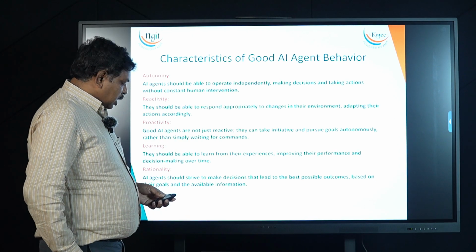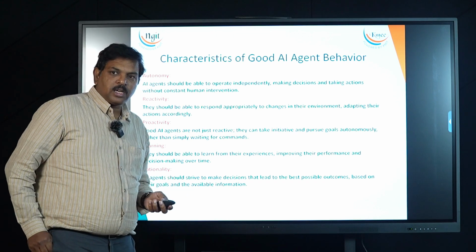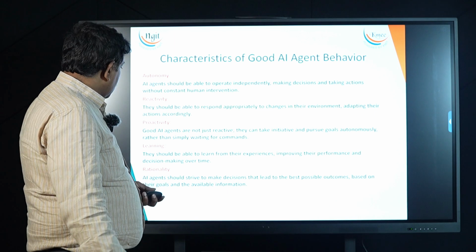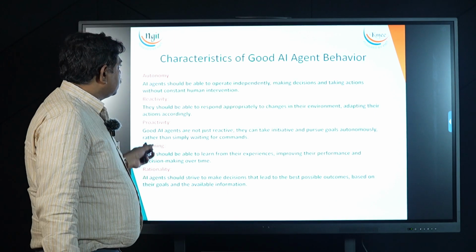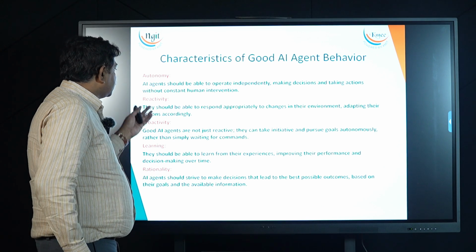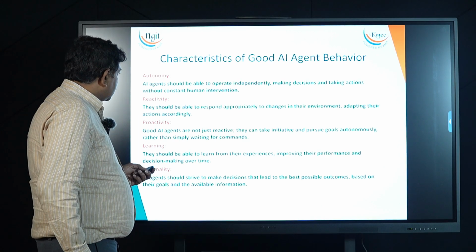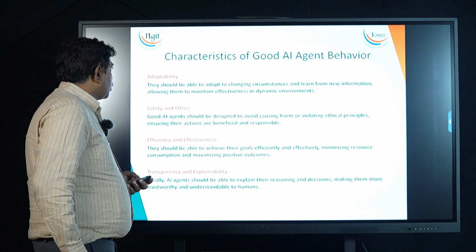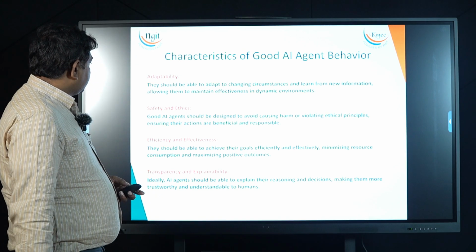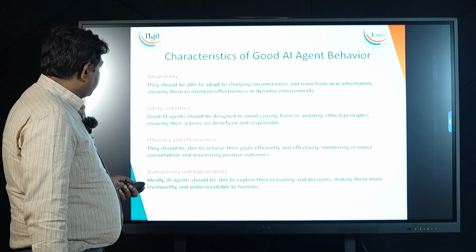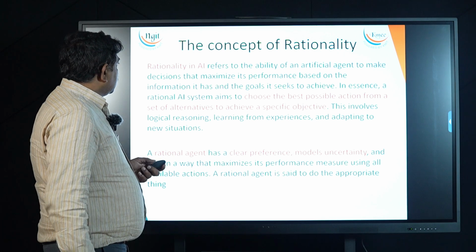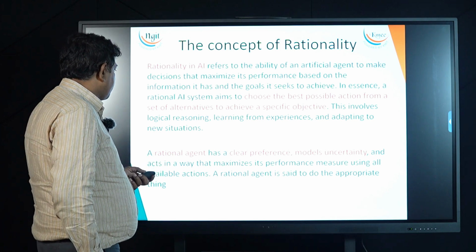Learning: when new experiences occur in that environment, it has to learn and correct itself next time. Rationality: these are some good features of an agent. If an agent lacks these features, it won't work in the environment properly. It has to adapt to the environment. Safety, efficiency: these are some good characteristics of an agent.